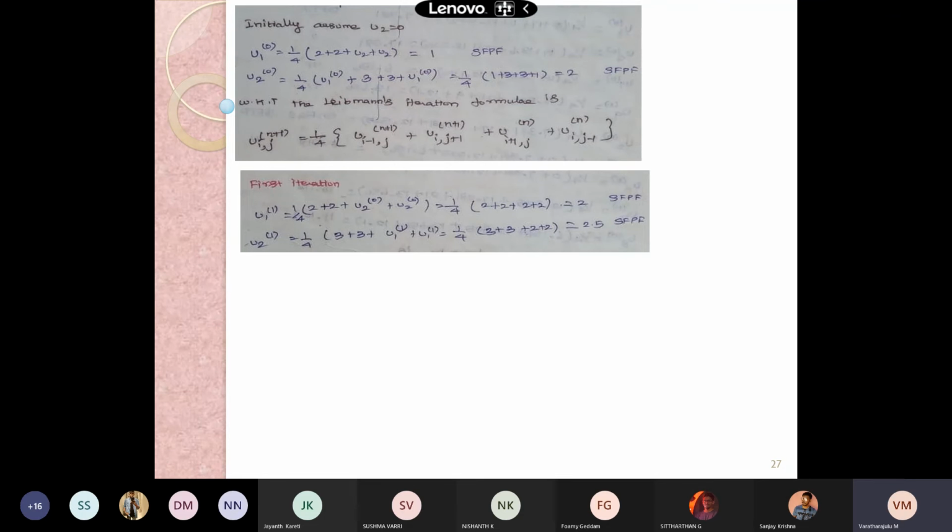Fast, fast. Sir, is it 9 by 4? 2.25. Then Sushma: 2.25, 3, 3, 2.25. Sir, 2.625, sir. Okay, then the subsequent iteration.